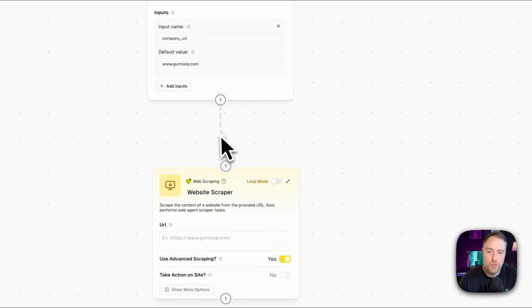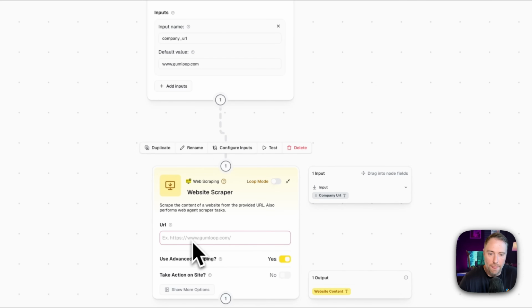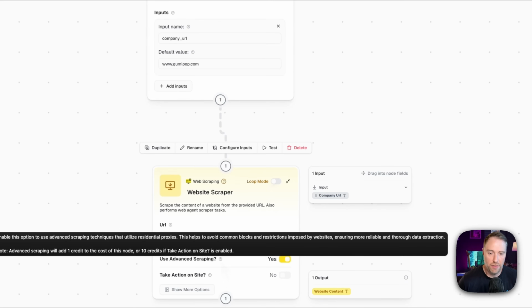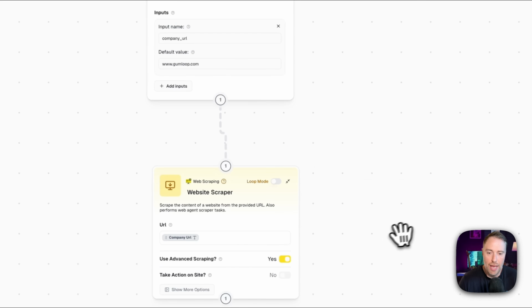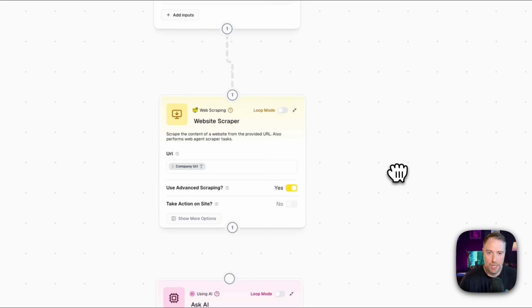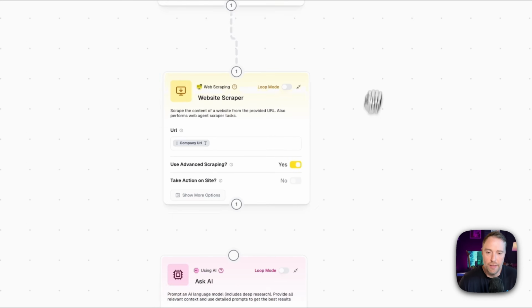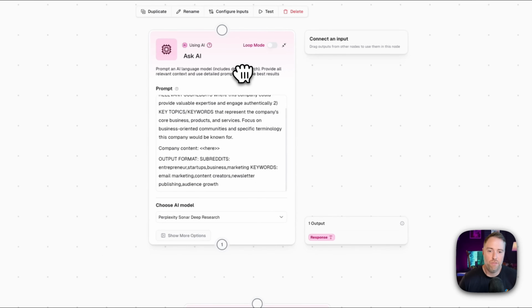So once you've connected the nodes together, if you click into the URL here, what this can do is dynamically get the URL from the first step. If you've used an automation tool before, this is going to seem super familiar. You can use advanced scraping, which uses proxies and things like that to get around anti-scraping bots, which works really well. So we're going to turn that on, and we're just going to move on to the next step. So the first step here, we're just taking a website, and then we're scraping everything from that website. This is where it starts to get really powerful. They have nodes called Ask AI, and in these nodes, you can basically prompt it to do whatever you want.